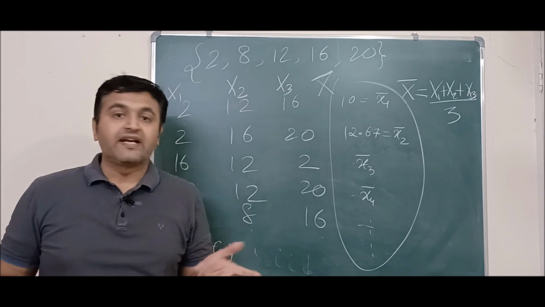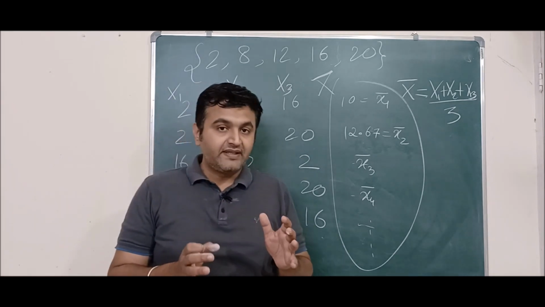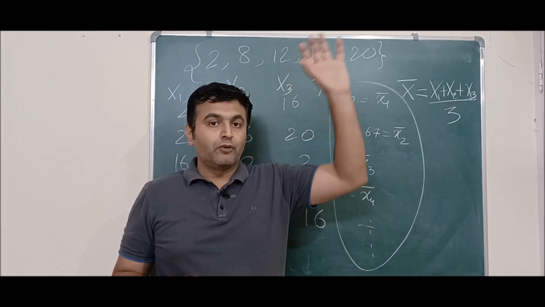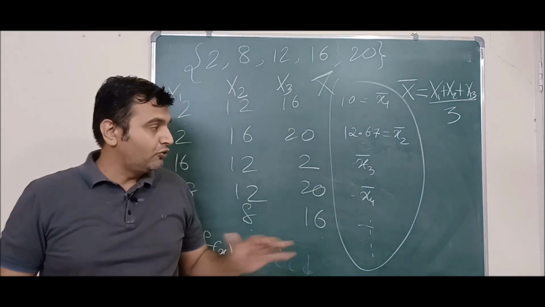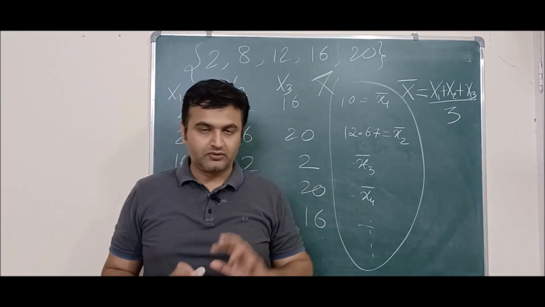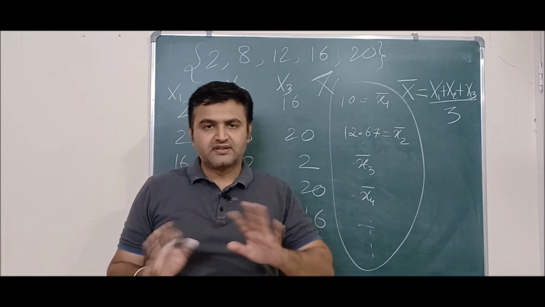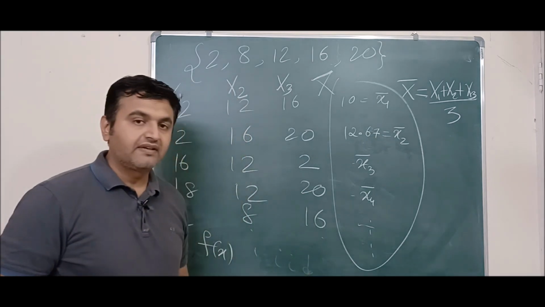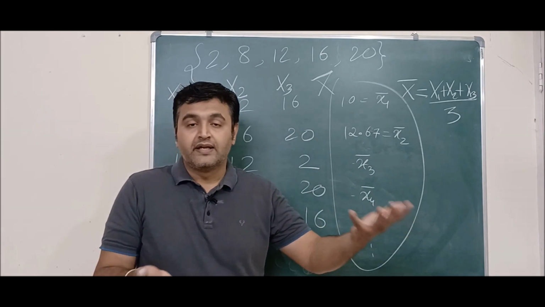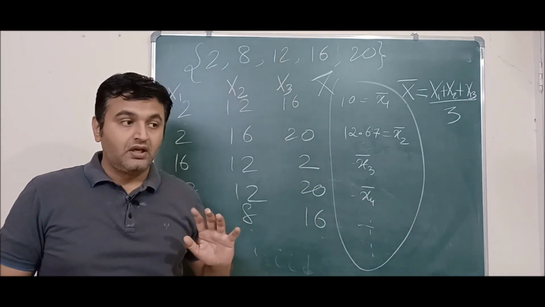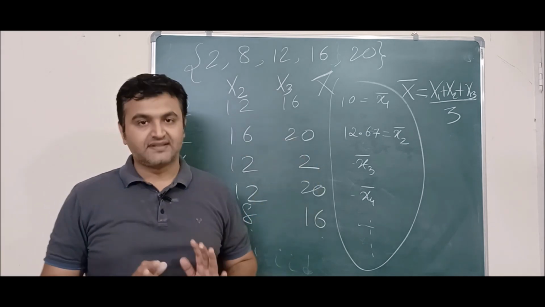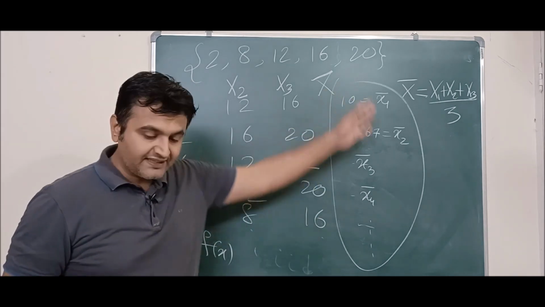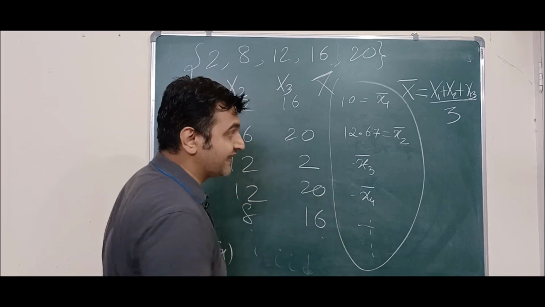You will see the word parameter. Parameter will always be related to the population. So parameter will always refer to the population, statistic will always refer to the sample. These are the two words, and make sure this differentiation is clear. Whenever I say consider the parameter mu, that means I am talking about the population. Consider the statistic, that means we are playing with the samples. So this was an example of one statistic, which was x bar, the sample mean.